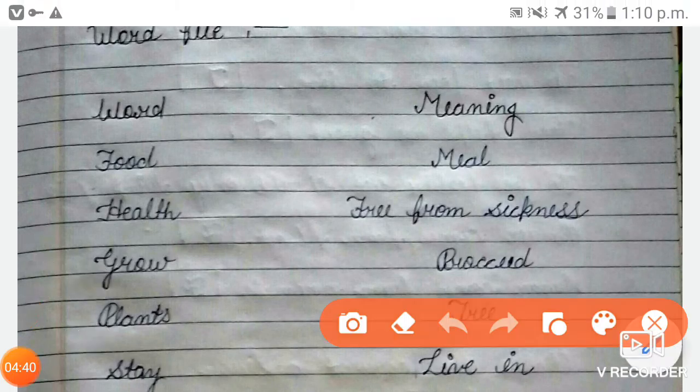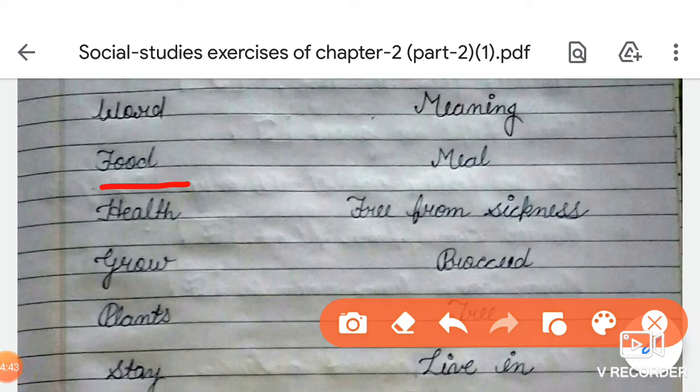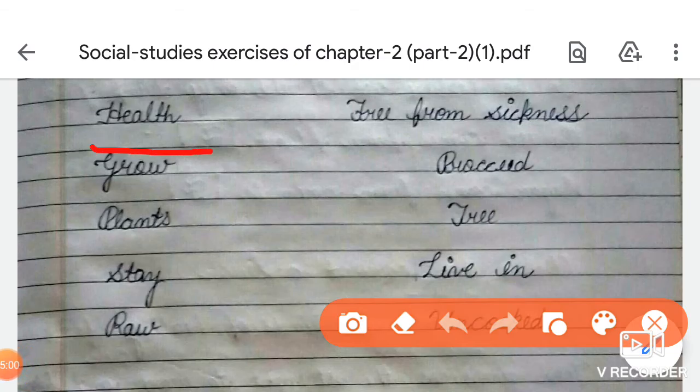First word is food. FOOD, food. What is mean of food? Food means meal. MEAL, meal. Now next word is health. HEALTH, health. What do you mean by health? Health means free from sickness. Okay, students? FREE, FROM, from, SICKNESS, sickness, free from sickness.